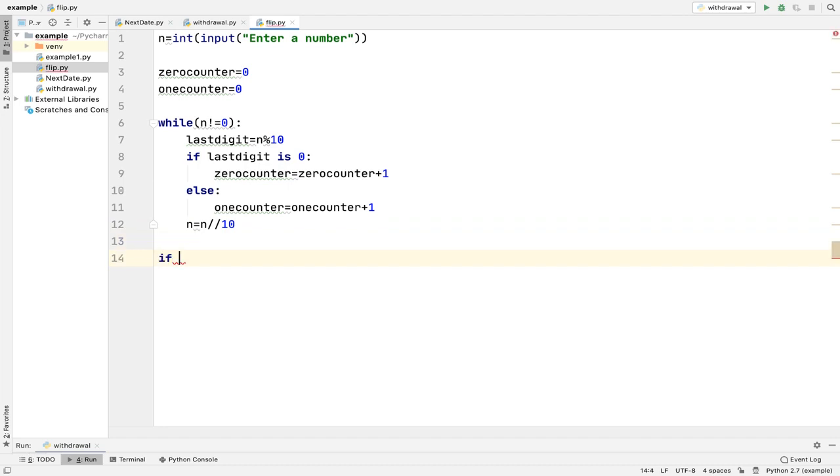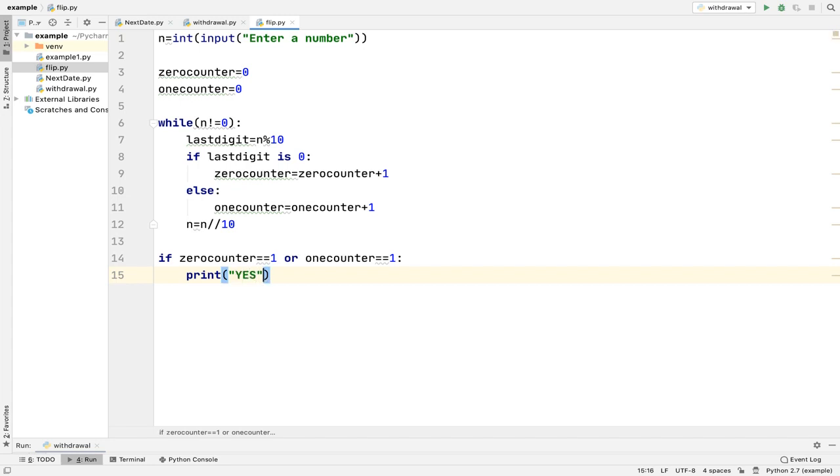And now I will check if the zero counter is 1 or the one counter is 1. If either of them is 1, then you have to print the answer. Even if both of them are 1, like suppose my number is 10, then also it is possible to flip a 1 or flip a 0 to make all of them 1 or 0.